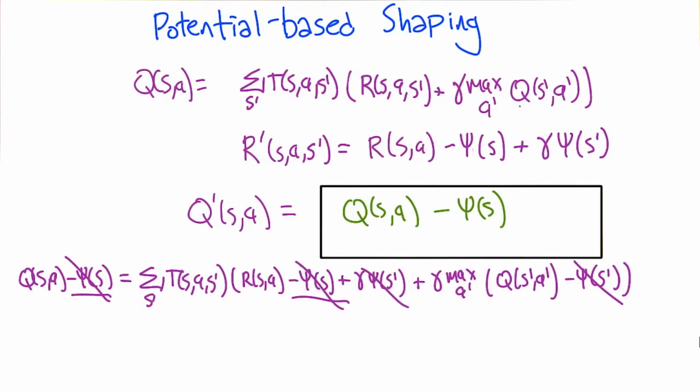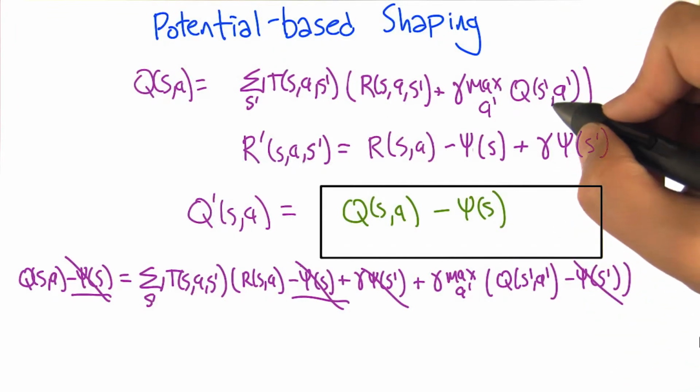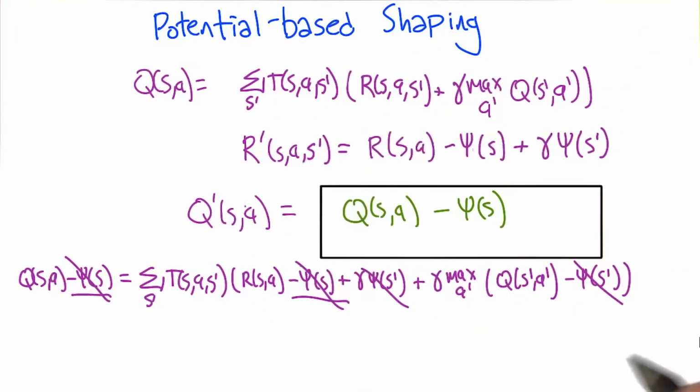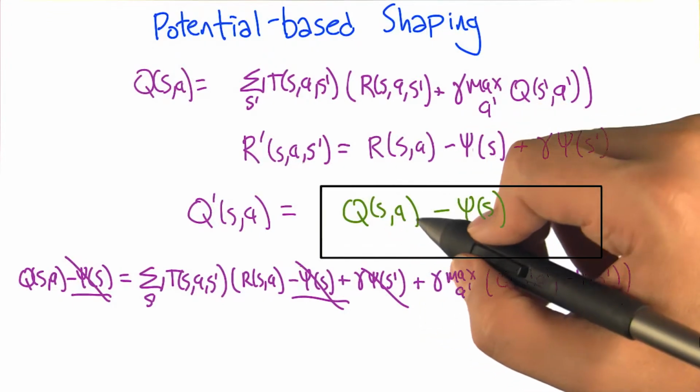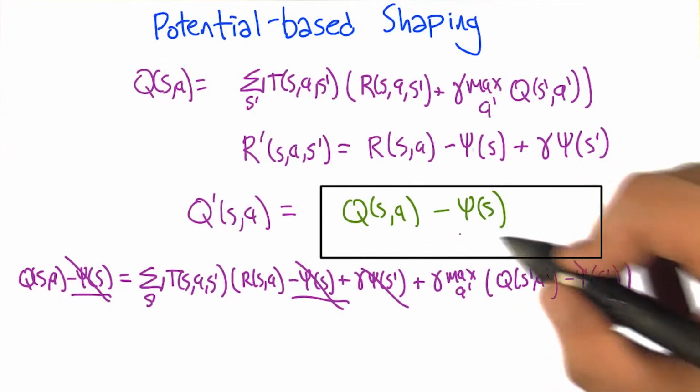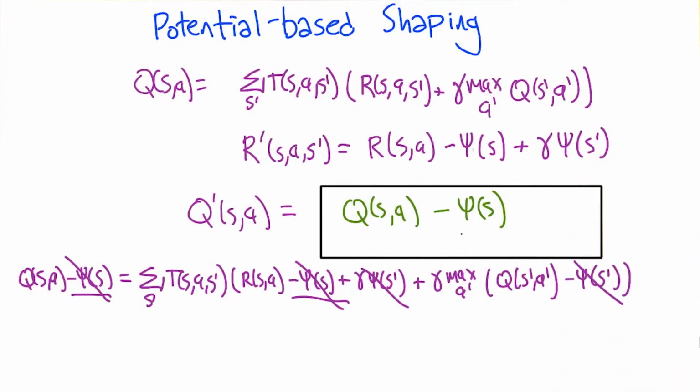And so this is true if and only if the original thing is true. This is an actual solution to the Q equation, the Bellman equation. And so, right, this is what happens to the Q function. It's the old Q function shifted down by the potential function. Right. And at no point do we divide by 0, so everything is great.